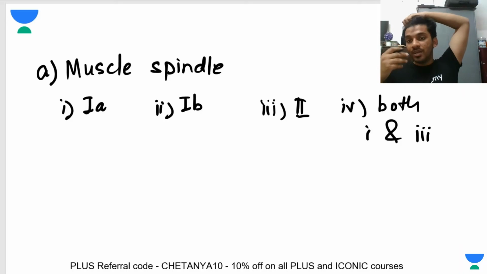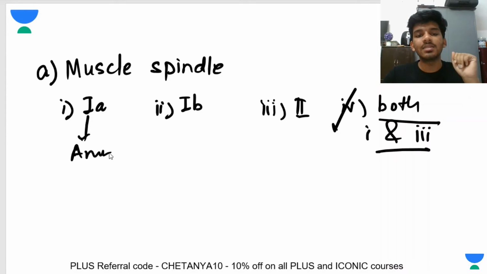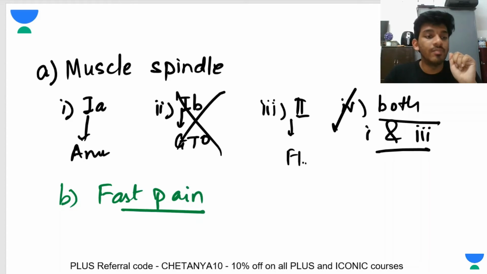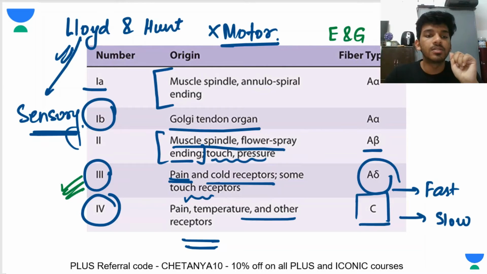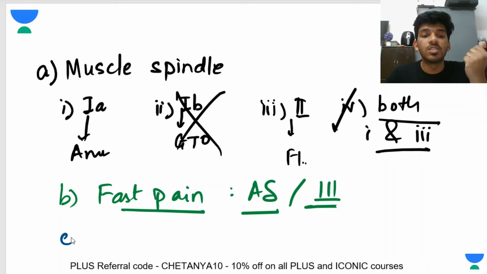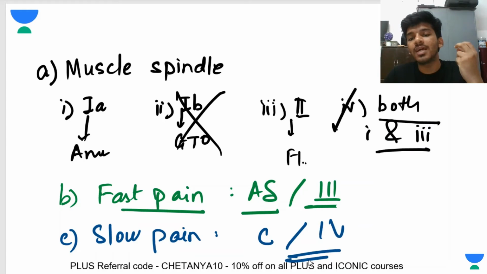If this was a live class, I would have discussed this with you, but for the purpose of this class, the correct answer is option 4, both 1 and 3, because this is there in the annulospiral endings and this is there in the flower spray endings. And this is there in the Golgi tendon organ, so that is not going to be your answer. Okay, the next kind of question could be: what are the fibers responsible for conduction of fast pain? In that case, your answer should be type 3 fibers. Generally they will give you A delta, but if A delta is not in the options, type 3 fibers will be your answer. All right. And if they ask you what are the fibers responsible for conduction of slow pain, ideally your answer should be type C fibers, or if it is not in the options, type 4 fibers.